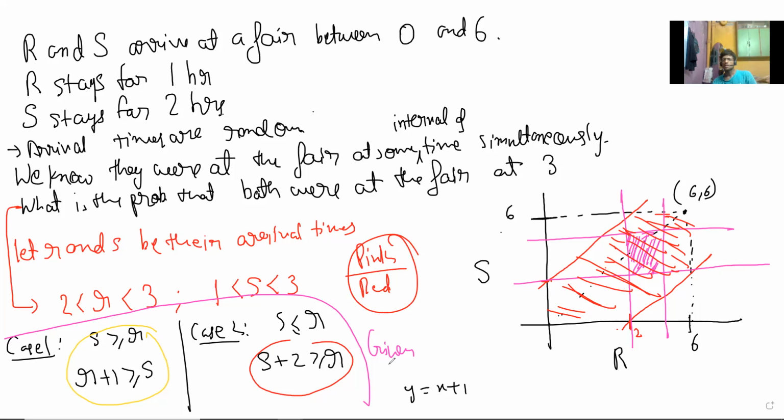You can look at this: S is the Y coordinate. So Y plus 2 is equal to R. So you put Y equal to 0, R is equal to 2.